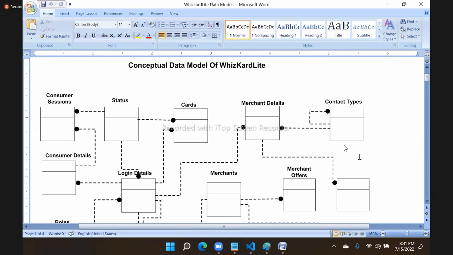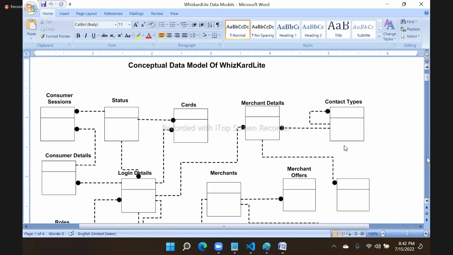After designing this, a review team will review it. The team will verify that we are not missing any module, and that we are not using any additional module which is not required. Once the review team says, okay, this is good, we can go with this, then our team will design a physical model. After the conceptual model, we design a physical model.